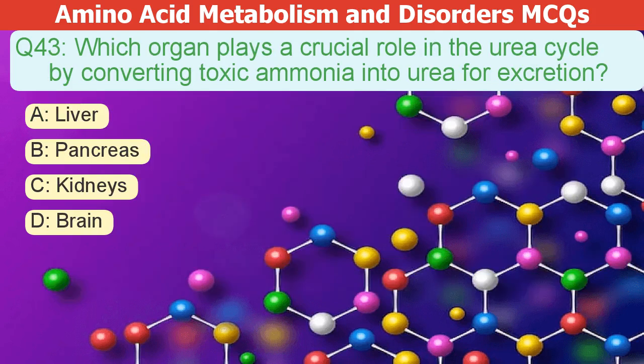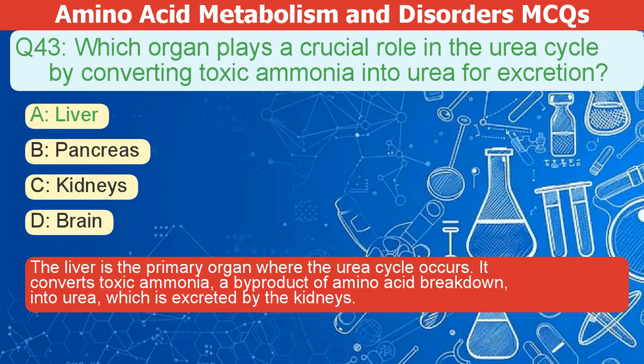Which organ is key to the urea cycle, changing toxic ammonia into urea for removal? A. Liver. B. Pancreas. C. Kidneys. D. Brain. The correct answer is A. The liver is the primary organ where the urea cycle takes place. It converts toxic ammonia, a byproduct of amino acid breakdown, into urea, which is then excreted by the kidneys.